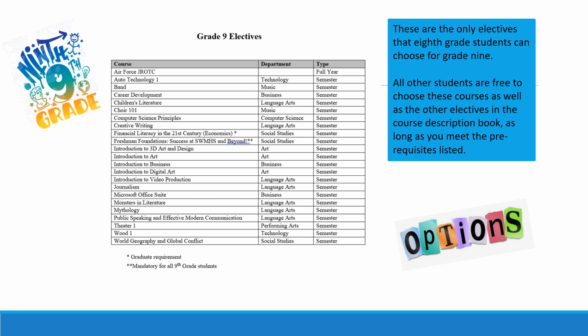This chart displays the electives that are only offered to students in grade 9. So 8th grade students will only be able to choose their requests, their electives, from this list. All students in grade 9 will be taking a mandatory elective called Freshman Foundations. That is a half-year, 2.5 credit course, so they will only be able to choose one more elective and then an alternate or two for their first year at the high school. All of these courses do have their descriptions in the course description book, so you will be able to see what all of these courses are like.